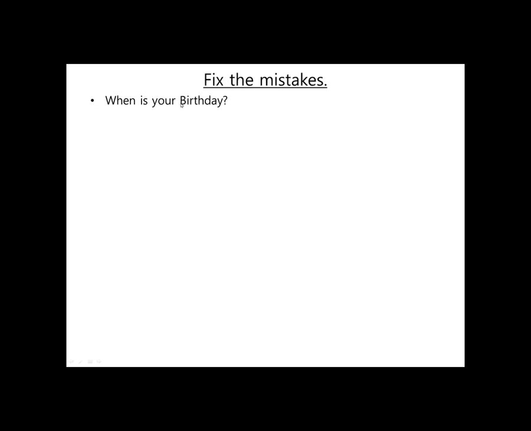We got a big B for birthday, so we need to make that a small b. Okay, birthday is small b. But we got happy birthday. Remember, for this one, we put two big letters, a big B, a big H. Happy birthday. This is a special case.